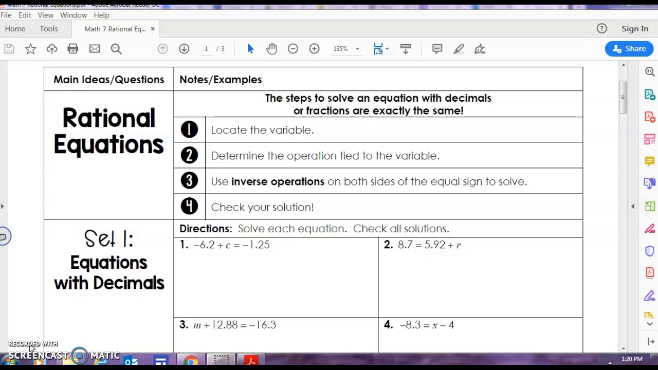First step, locate the variable. Step number 2, determine the operation tied to the variable. Step number 3, use the inverse or opposite operations on both sides of the equal sign to solve. And step number 4, check your solution. Let's start with number 1.